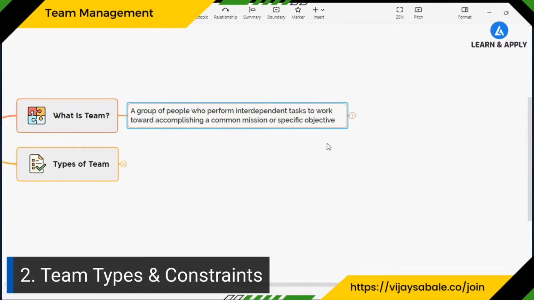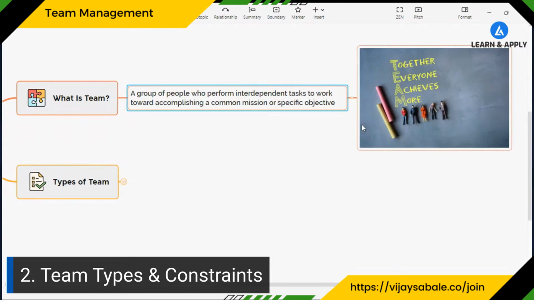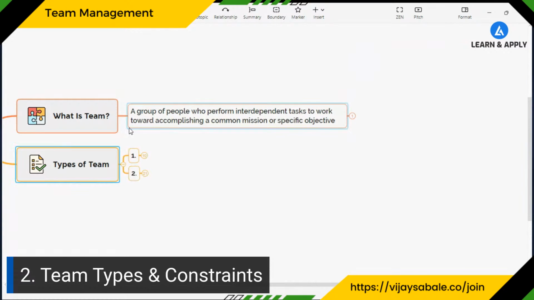In other words, if you want to see the importance of a team, we can look at this picture. Together, everyone achieves more. Everyone in the team has some positives, and all the members also have some negatives. When we work as a team, we synergize and maximize all the good things, or all the positives, that team members have. So this is the team. Together, everyone achieves more.